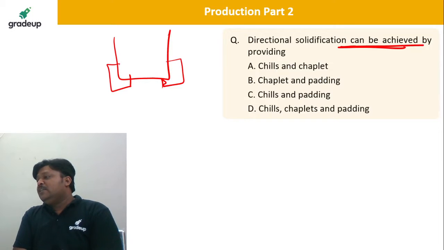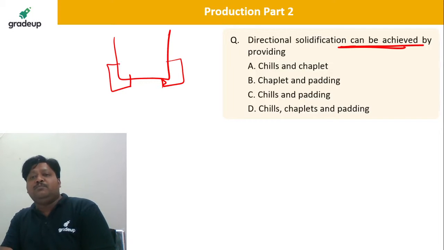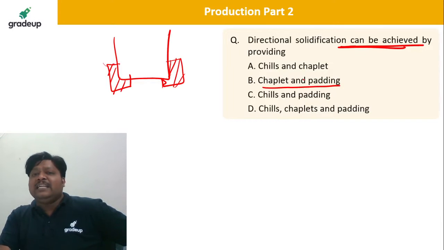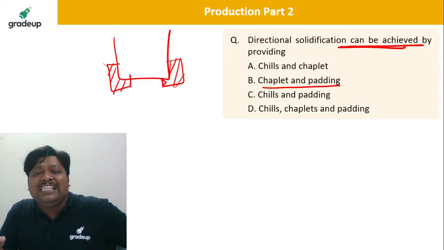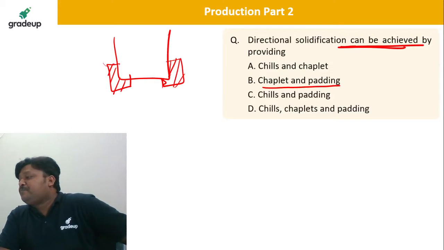The sole purpose of a chill is directional solidification, the sole purpose of a chaplet is to support the core, and the sole purpose of a pad is to protect the corners and remove sand inclusion from the casting. But chaplets and paddings also do the additional function of supporting directional solidification.